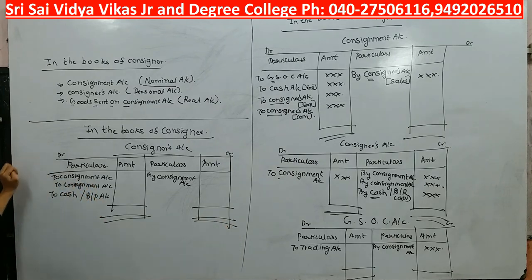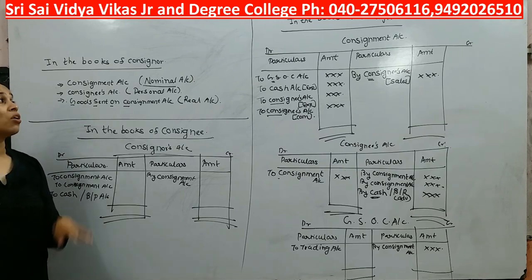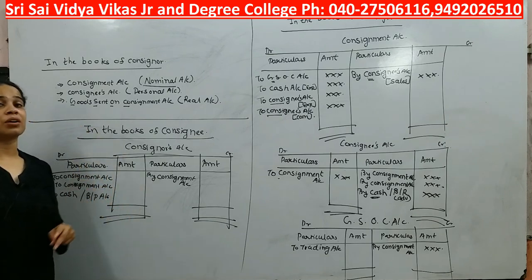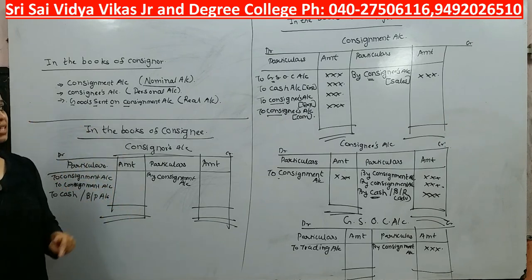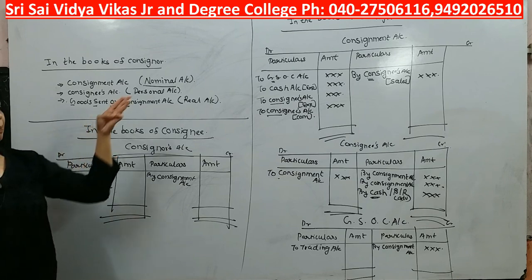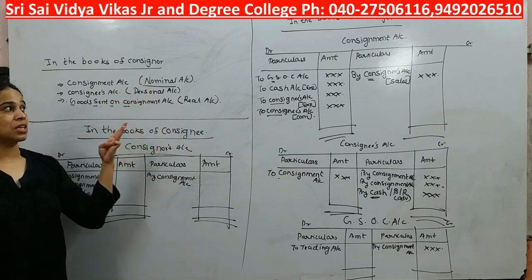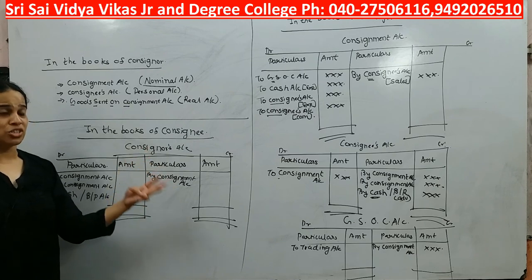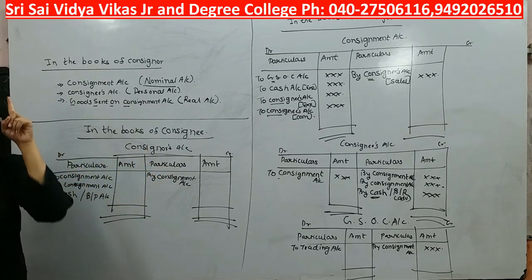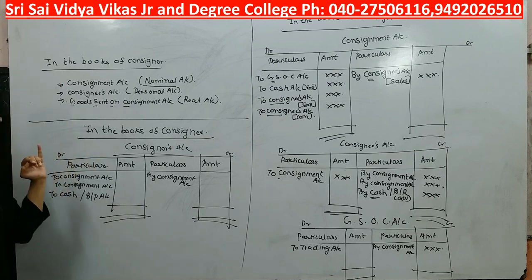So today in this class we have learned the basic format of the consignment account. We know that in consignment there will be two parties, consignor and consignee. In the books of consignor we are going to prepare three ledgers, that is consignment, consignee and GSOC. In the books of consignee we are going to prepare only one ledger, that is the consignor's account.